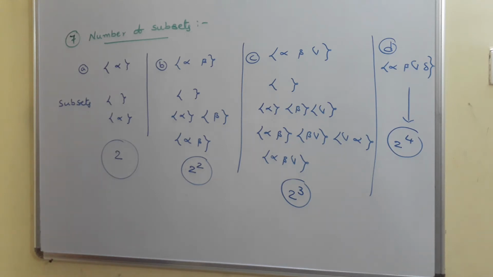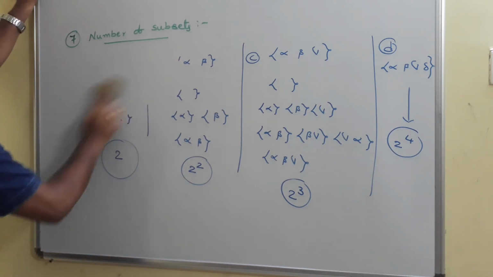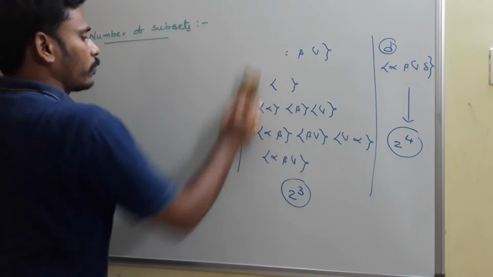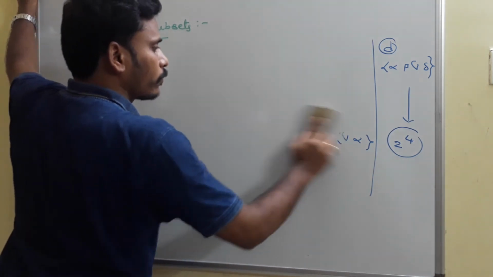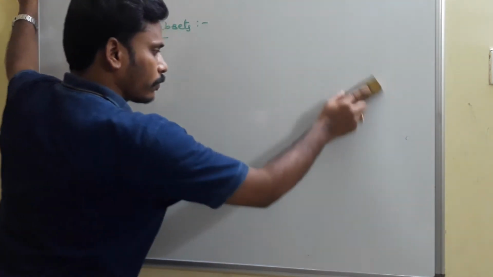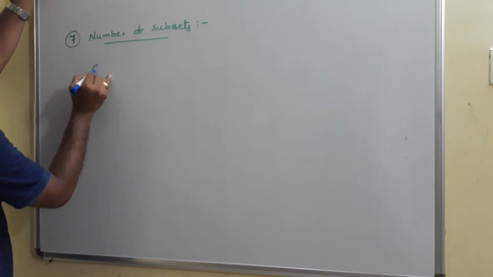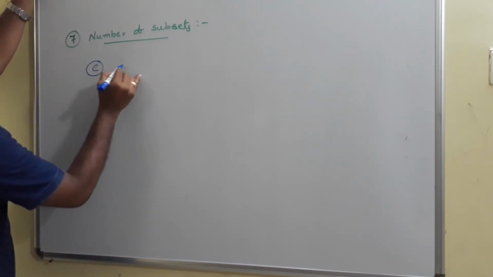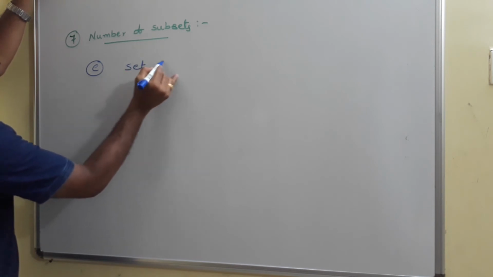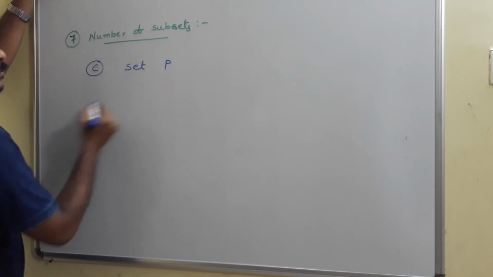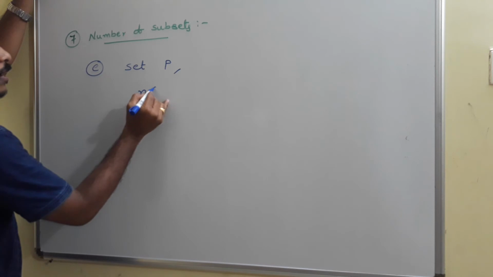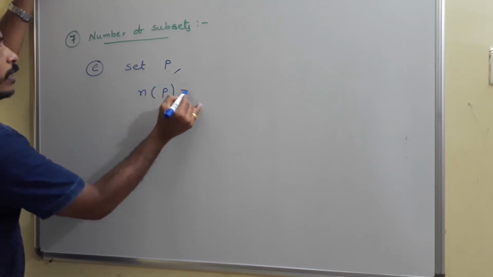Can I clear this? Right. For 7e, I have a set P, and the number of elements in that set P is n.